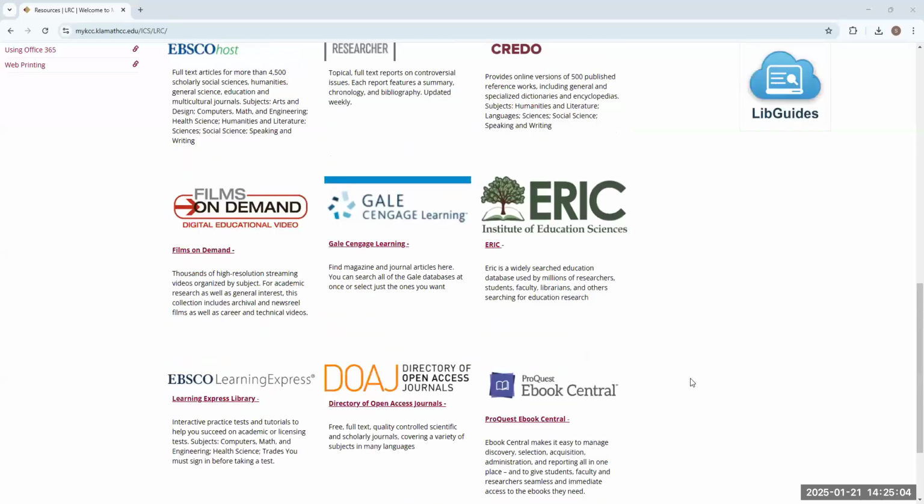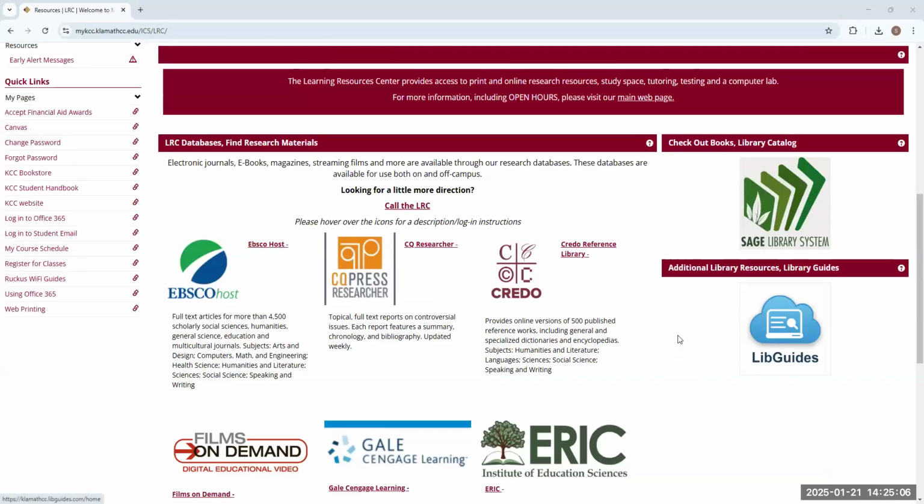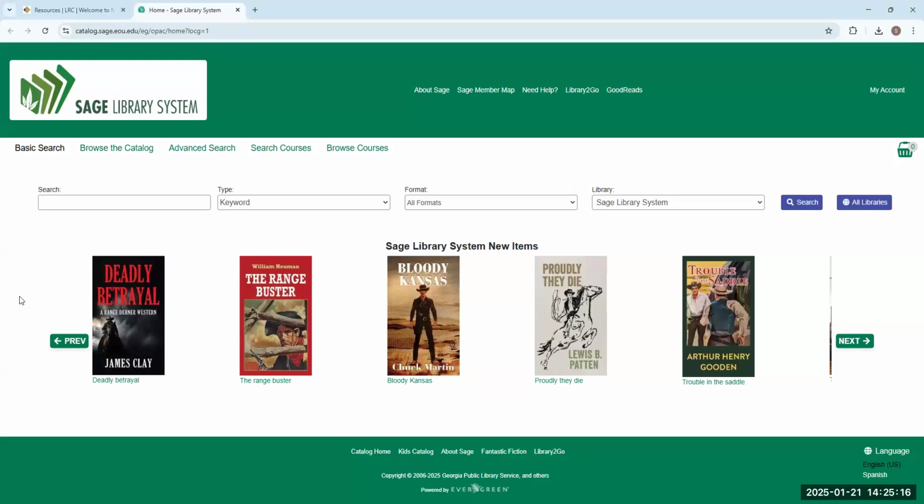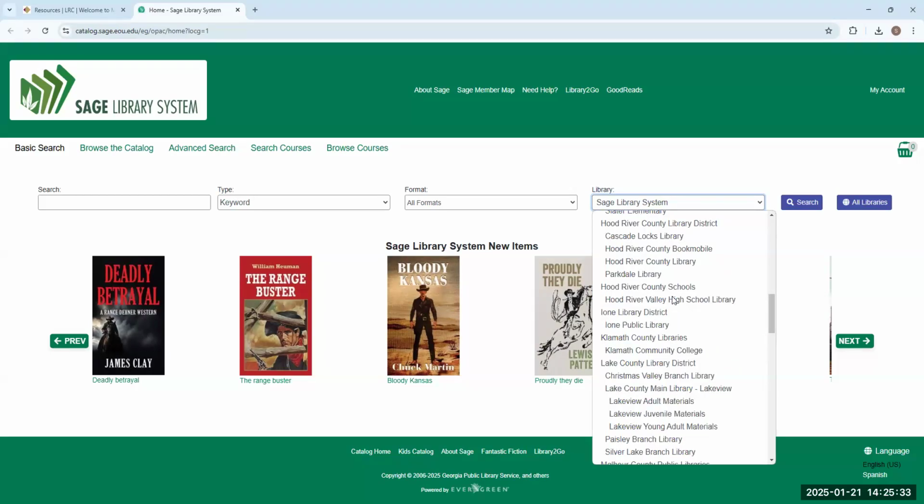All right, so finally, we're going to take a look up here at how to find a book at KCC, right? So we're going to go here where it says check out books, comma, library catalog, right? We're going to select the Sage library system here, and it will bring you to the home page for the Sage Library System catalog. Now, we have access to 70 libraries across the state of Oregon. So if you can't find something here at KCC, chances are you can probably find it at a library somewhere else, right? But why don't we start by looking at KCC, the materials that we have here.